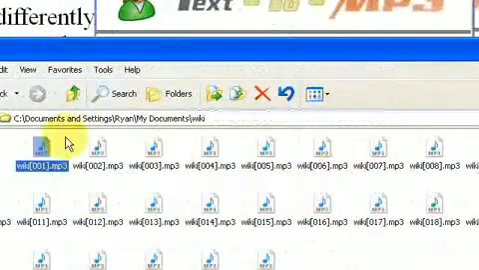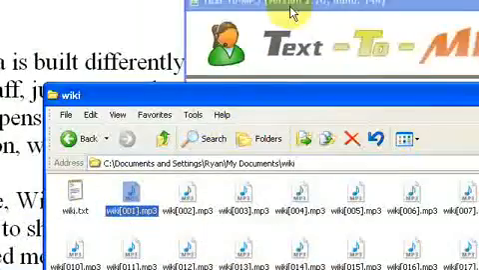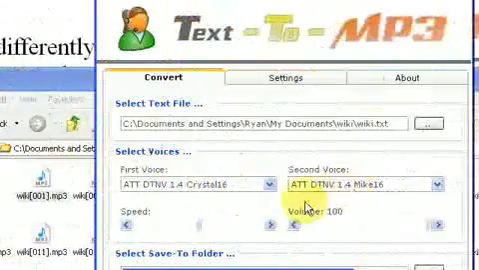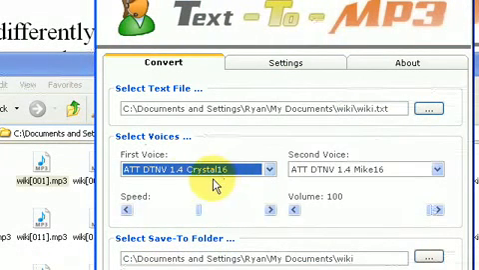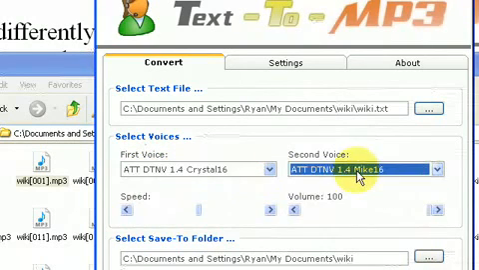And I find that the way it works is that it alternates between voices. So the first sentence will be read by Crystal. Okay, AT&T voices. You can get these AT&T voices from my website. They're really good. They're high quality. They sound like human voices. Crystal is the first one. Then Mike is the second sentence. Crystal's the third sentence, and Mike is the fourth. So it alternates between Crystal and Mike.